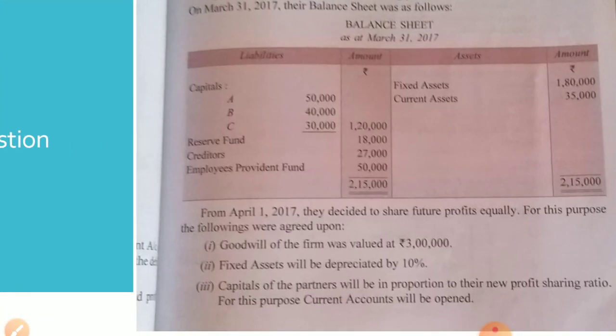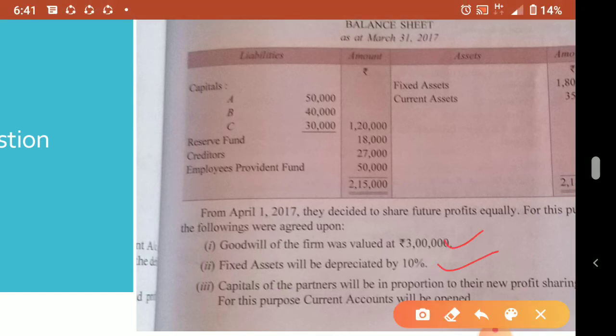Now capital adjustment we have to do. Third, see in the question. This goodwill treatment is over, fixed asset depreciation is over. For the fixed asset we passed the journal entry and the loss is also shared. So these two things are over. Now capitals of partners will be in proportion to their new profit sharing ratio. So what is the capital of the partners here? Old capital, that is, what is appearing in the balance sheet: 50,000, 40,000, 30,000 for A, B and C.